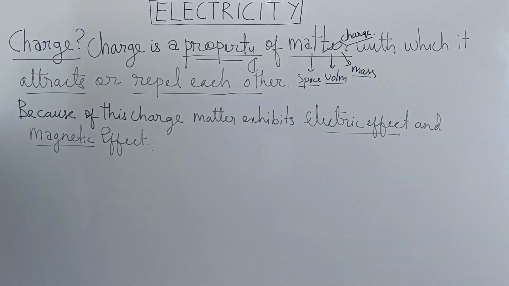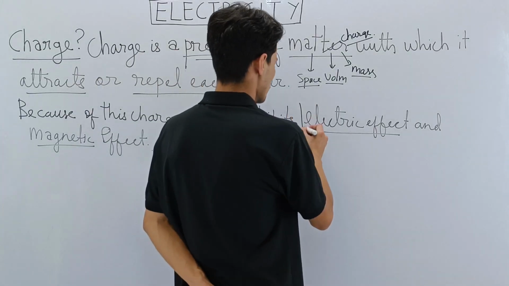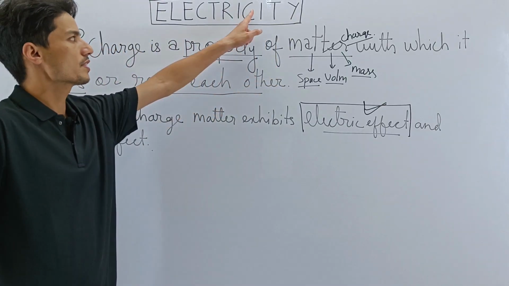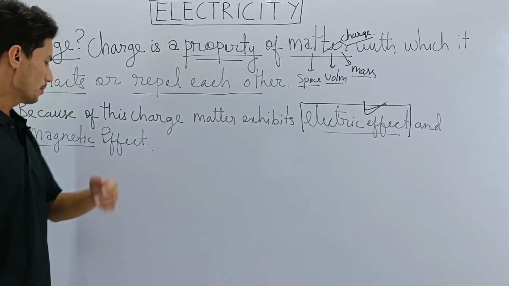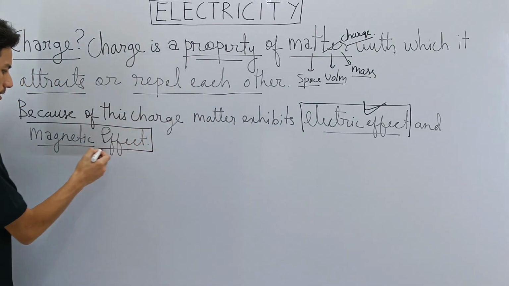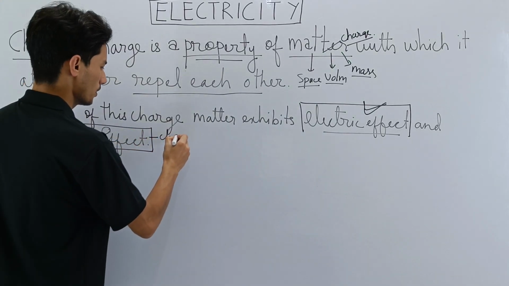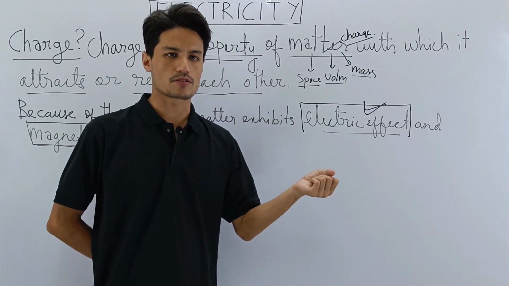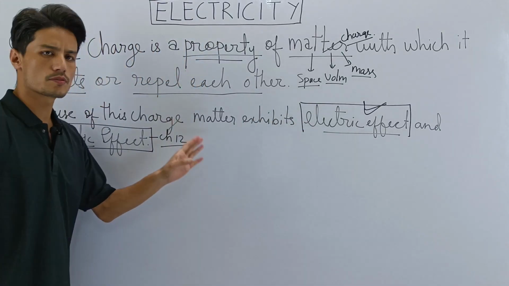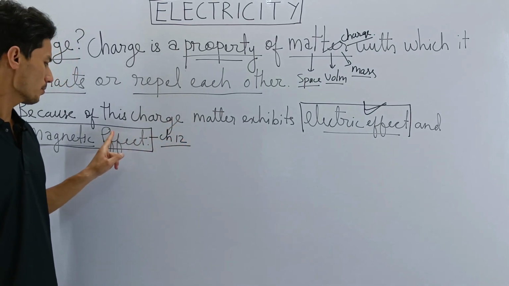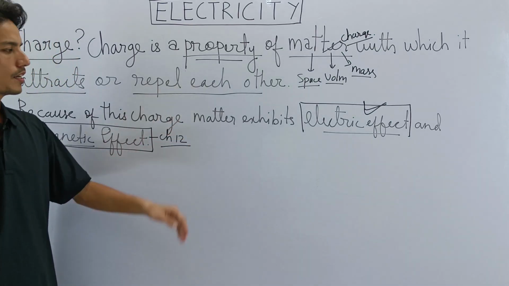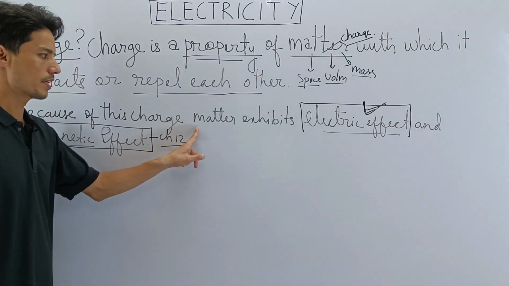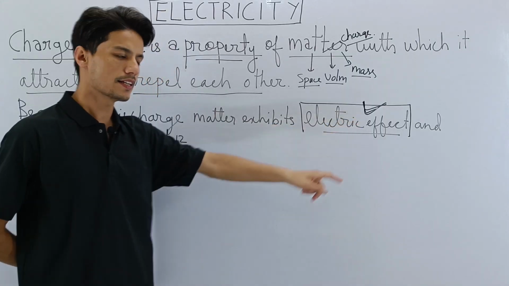My dear students, our interest for this lesson is the electric effect. Our topic is electricity, so we'll be focusing on this. The magnetic effect we'll focus on in the next lesson. This is chapter 12, where one specific chapter is there for the magnetic effect of current. For this lesson we'll focus on the electric effect. Because of charge, matter exhibits electric effect and magnetic effect.